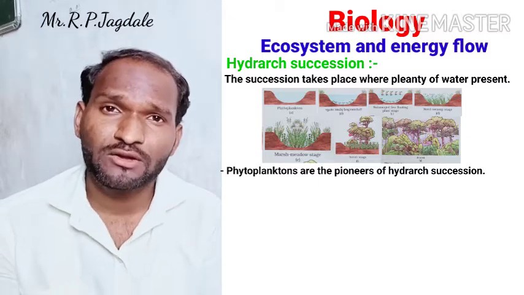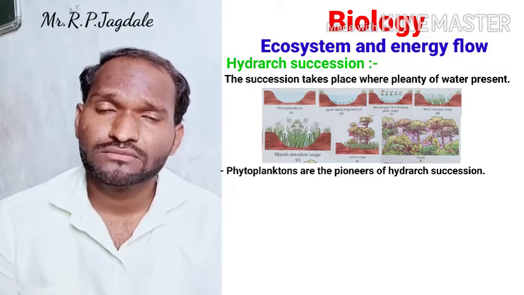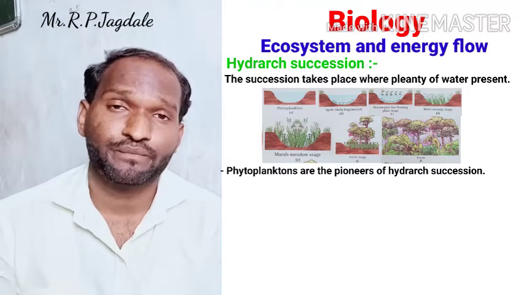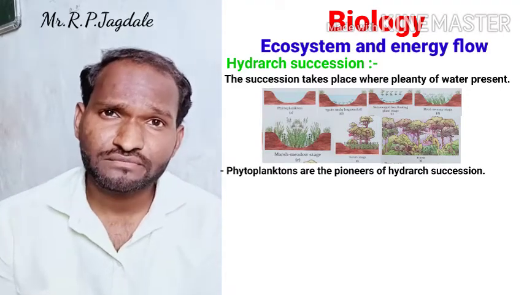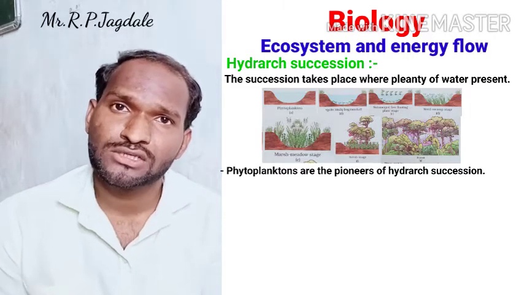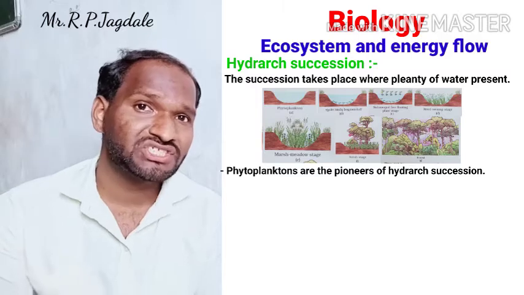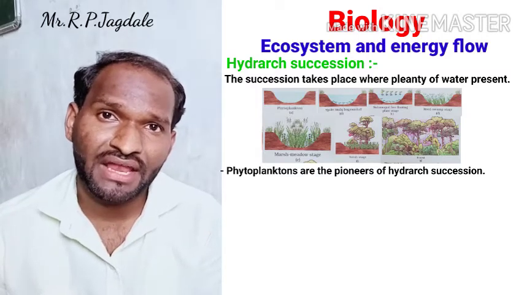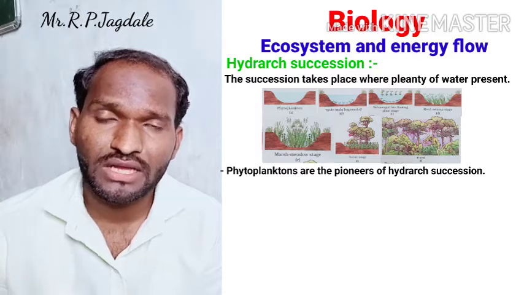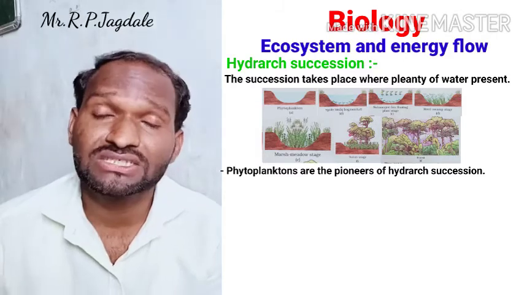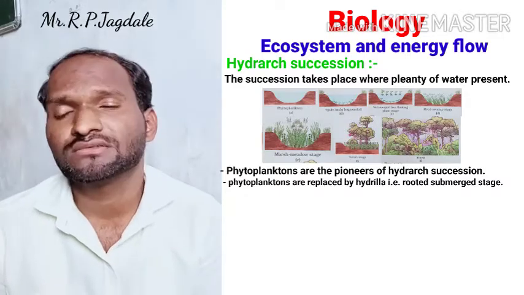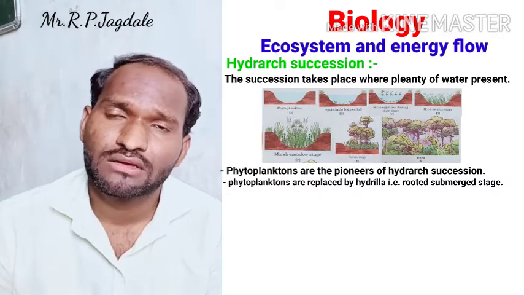Now that phytoplanktons are going to grow and grow. After some time, a change takes place due to those phytoplanktons. By that change, another species is going to grow there. This second stage is called the submerged rooted plant stage.